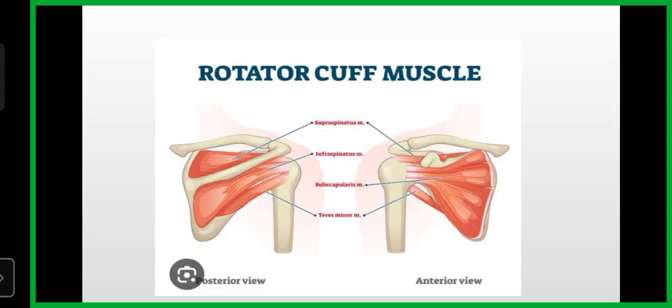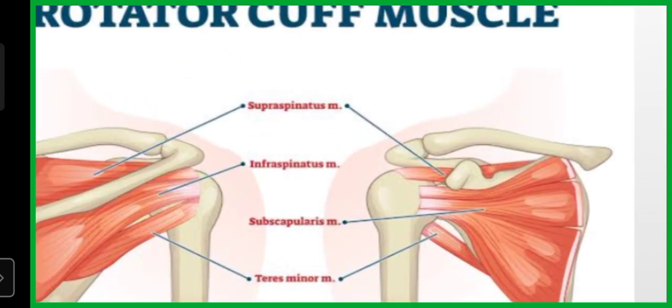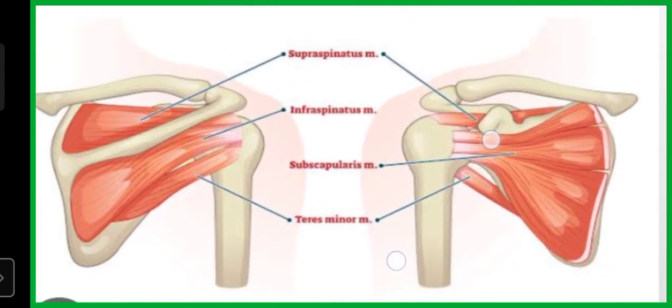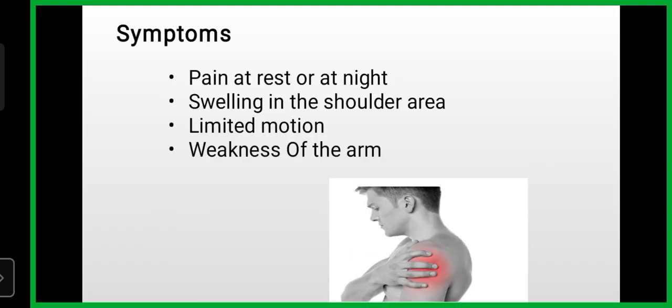The rotator cuff is a common name for four distinct muscles and their tendons that provide strength and stability during motion of the shoulder. Number one is the supraspinatus, number two is the infraspinatus muscle, then the subscapularis muscle and teres minor. So what are the symptoms of rotator cuff tendinopathy?